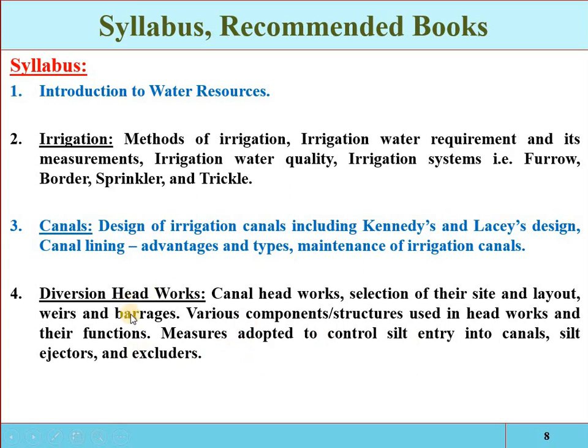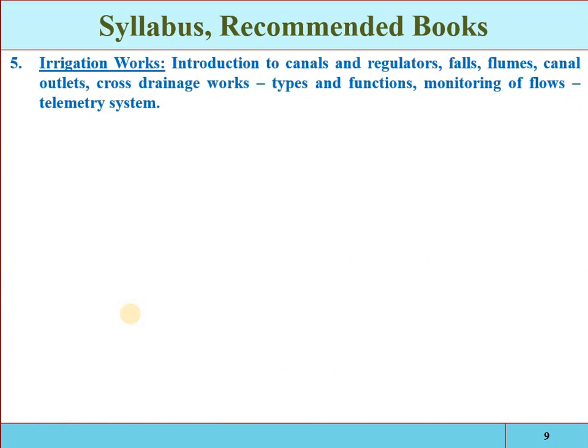So for that purpose we will discuss different diversion structures. That chapter will mostly be covered up to the midterm. Then we will have the irrigation works: introduction to canal and regulator, falls and flumes, canal outlet, cross drainage work. These are different hydraulic structures which are supplementarily constructed in the irrigation canals. Suppose falls are constructed to break the heavy velocities.